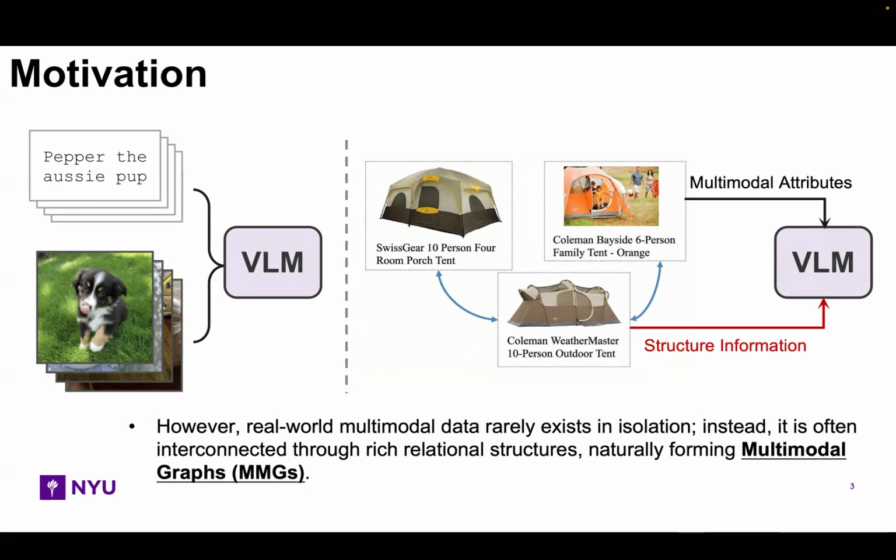For example, in an e-commerce graph, each node is a product with an image and a text description, while edges represent relations such as co-purchase. So the model needs to jointly handle multimodal attributes and graph structure.